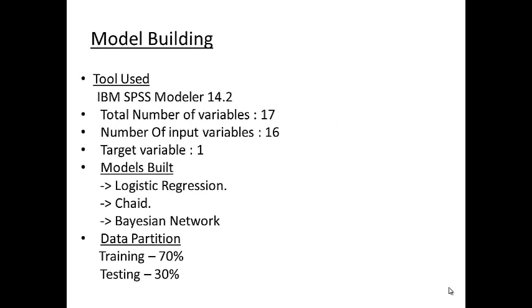We have used the IBM SPSS Modeler 18.2 tool to build our project. In the initial data the categorical variables were in textual form, but we changed those textual data into numerical values for convenience, because it gives more convenience while analyzing and some software capability. We have a total number of 17 variables: 16 input variables and one target variable, that is whether a customer will accept the term deposit or not. We also removed some missing values from the collected data. The next process is model building, to build classification models.